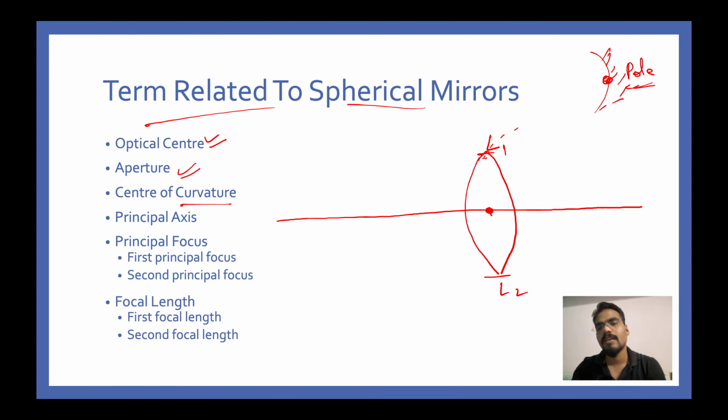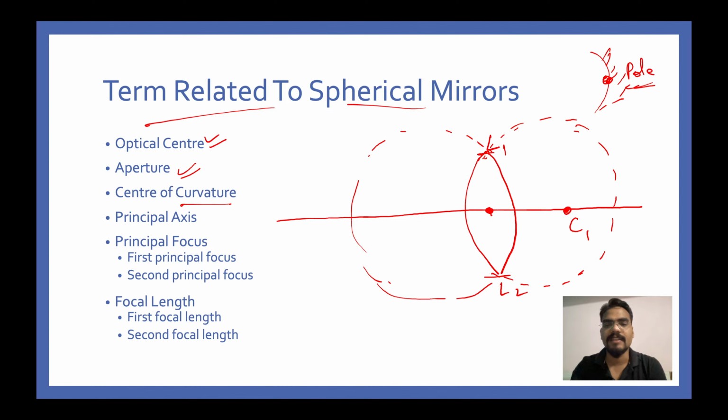This particular surface can be extrapolated like this, and we will have a center of curvature C1 here, let's say, and this other surface can also be extrapolated like a sphere, and this point will be called C2. You can also interchange them, whichever way you choose. So this is called center of curvature.